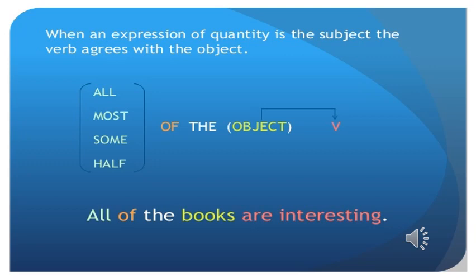Okay, dear students, look at the example. All of the books are interesting. All, or most, or some, or half, plus of: the verb can be singular or plural according to the object that follows the preposition. If the object is singular, the verb is singular. If the object is plural, the verb is plural. Is it clear?